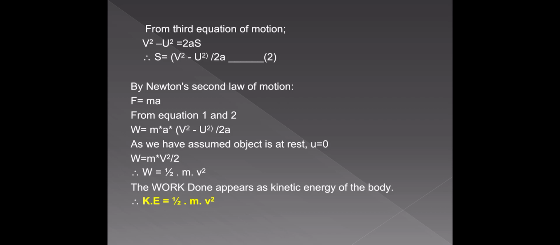K is equal to p square by 2m, or from this equation we get P equal to square root of 2m into kinetic energy, 2m into K. These two relations are very important in solving problems. Relation between kinetic energy and momentum: kinetic energy is equal to p square by 2m.